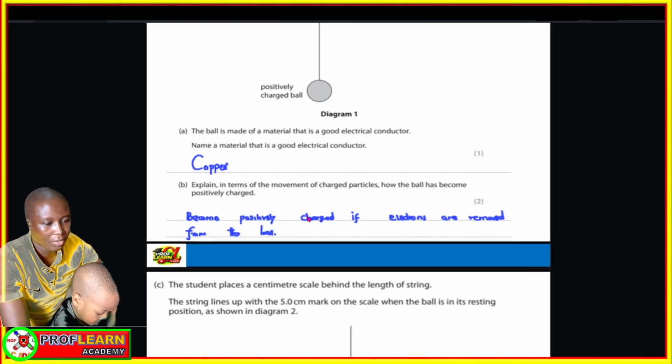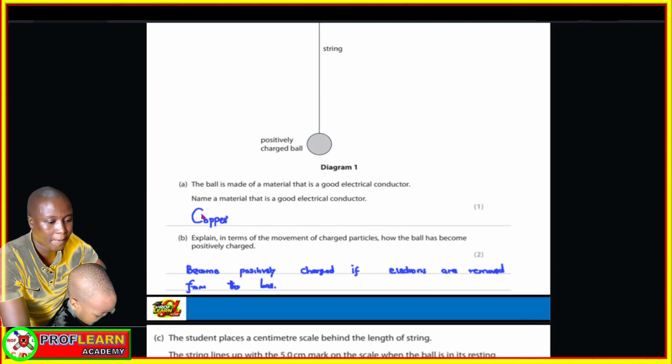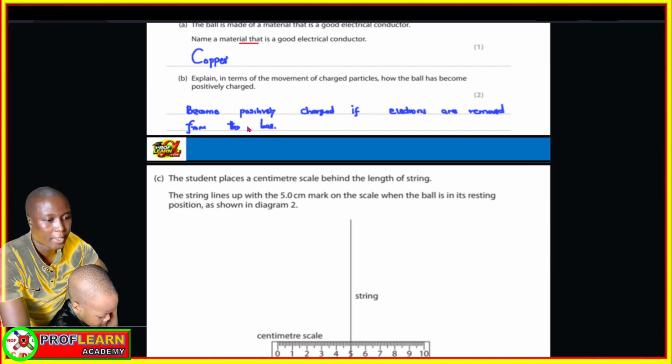You need to understand also a question to do with electrostatics. Here we are told to name a material that is a good electric conductor. It can be any metal. Then we can talk of copper, we can talk of aluminum, and so on. Explain in terms of movement of charges how a ball becomes positively charged. A ball becomes positively charged if electrons are removed, electrons are transferred from it.